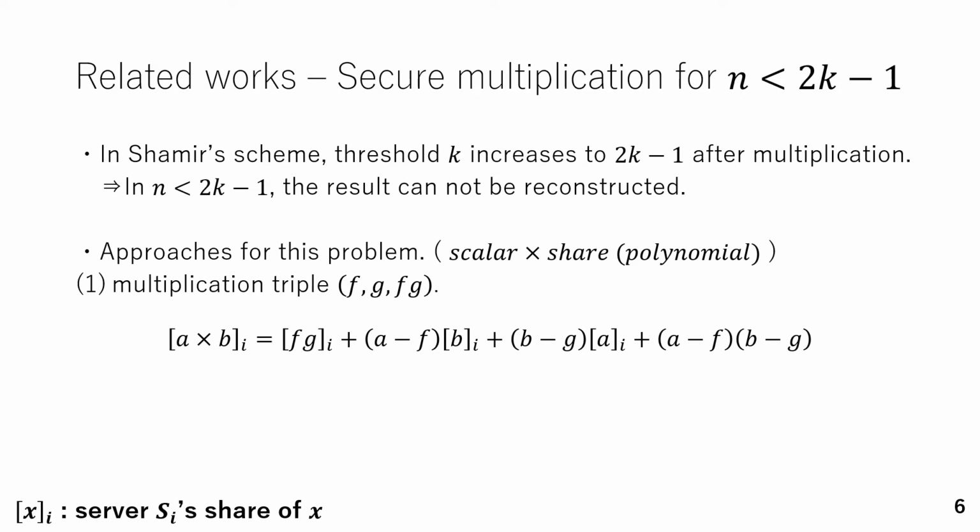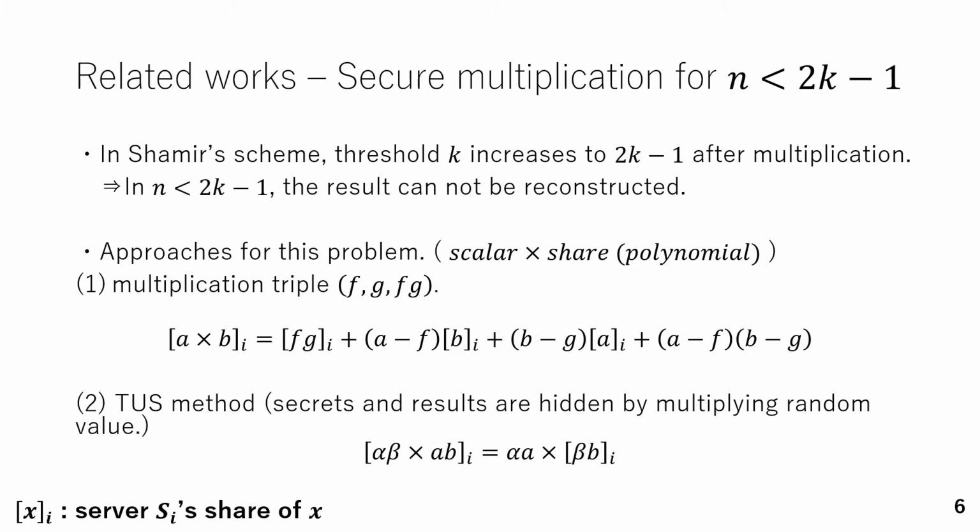Second, the TS method. This approach was proposed by our research team and has been used for our MPC method. In the TS method, secrets and results are hidden by multiplying by a random value. So, once a pair of multiplied secrets can be temporarily reconstructed, it is used as a scalar value.